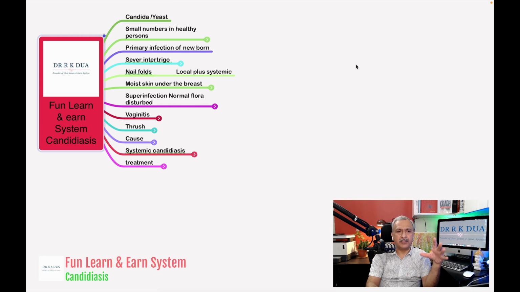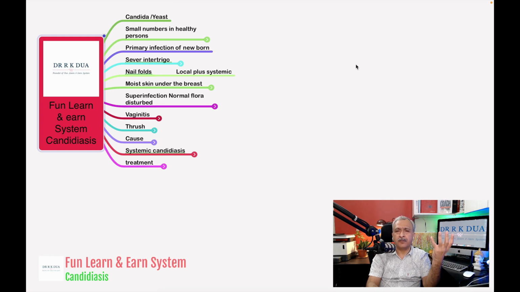Normally this candida is present in our body in small amount in healthy persons. So whenever the infection occurs, it is not a primary infection, because infection occurs from the candida organisms which are already present in our body. Only in the newborn does candidal infection occur as a primary infection, and that too from the mother.